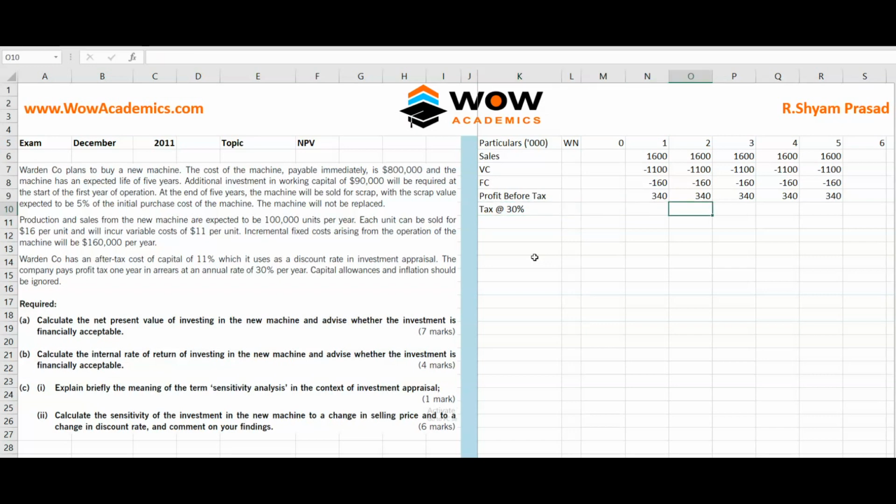But tax is in arrear. So what we'll do, the first year tax is going to be paid in the second year. So we'll take this cell as a reference. But what we'll do, we'll have the 30% number. As the tax is a negative number, we'll mark it with a minus symbol so that it comes to a minus number. So we'll take this number and spread it across from the second year to the 6th year. If you count, it's going to be 5 times: 1, 2, 3, 4, and 5. So we got our tax also.